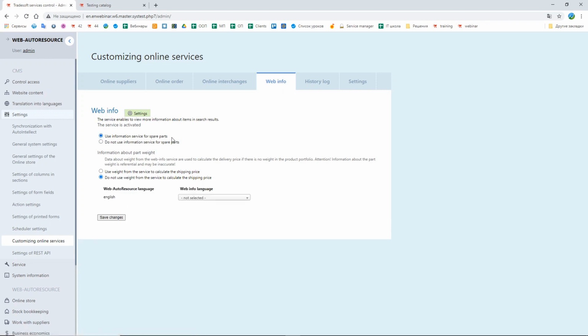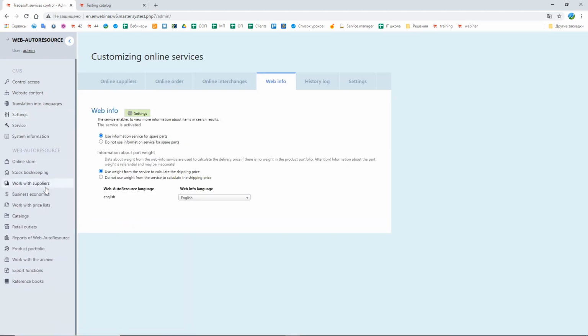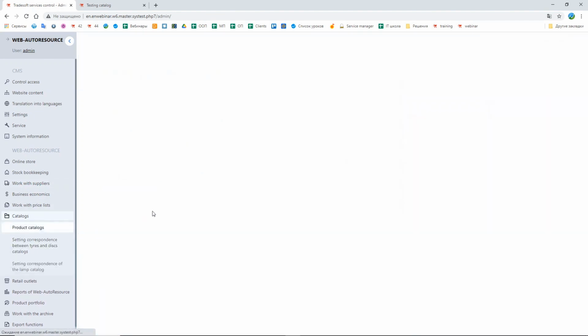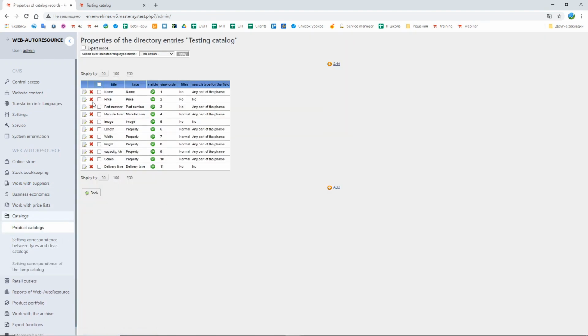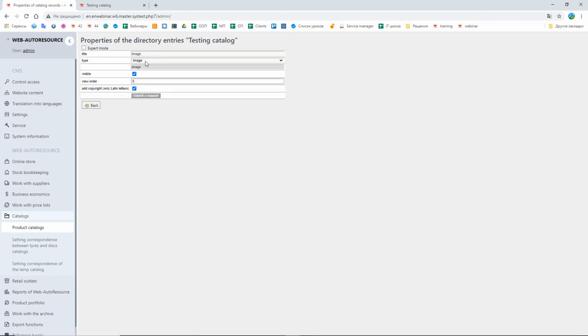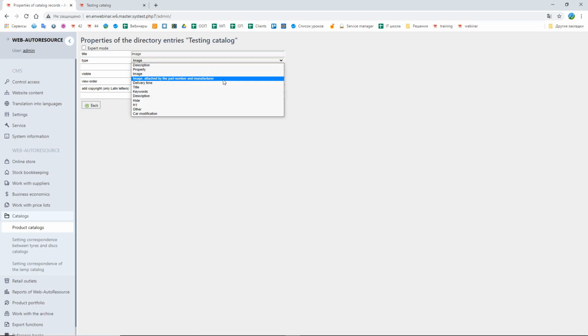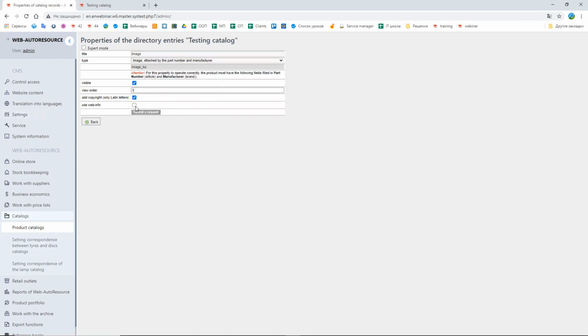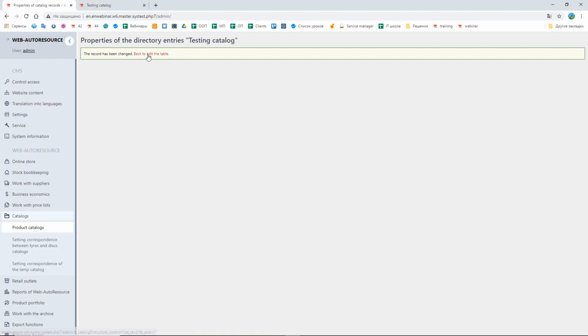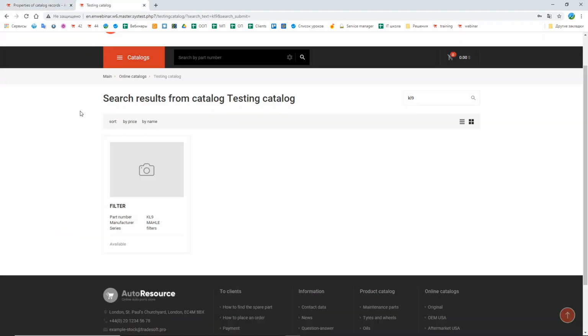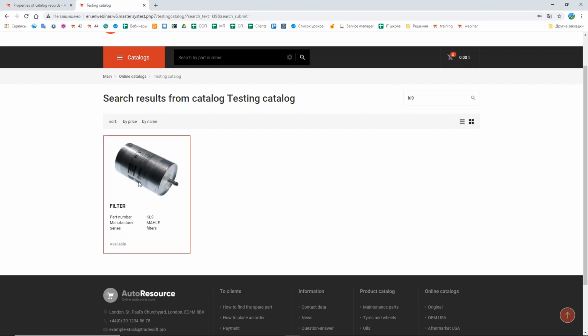I'm going to use the information from this service, choose the language of the service, and here in the catalog I'm going to use a different property image called image attached by the part number and manufacturer. Use web info. In that case, the system took the picture from the web service web info.